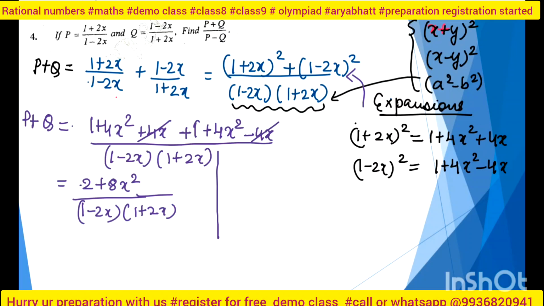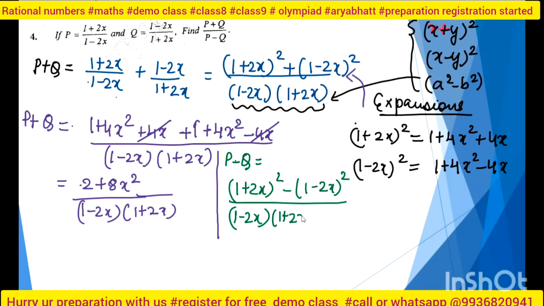I have to calculate p minus q, so I will use a different color. p minus q, what will I get? Because I already have the expansions, I will write directly. Here I will use the minus sign only. So 1 plus 2x square minus 1 minus 2x square divided by 1 minus 2x and 1 plus 2x, right? So I will get 1 plus 4x square plus 4x, then minus 1 minus 4x square and minus minus plus 4x, divided by 1 minus 2x and 1 plus 2x.